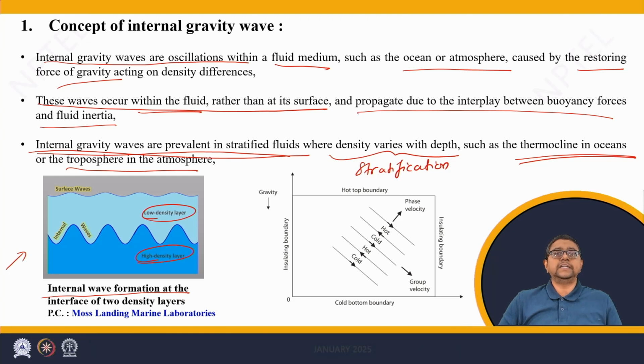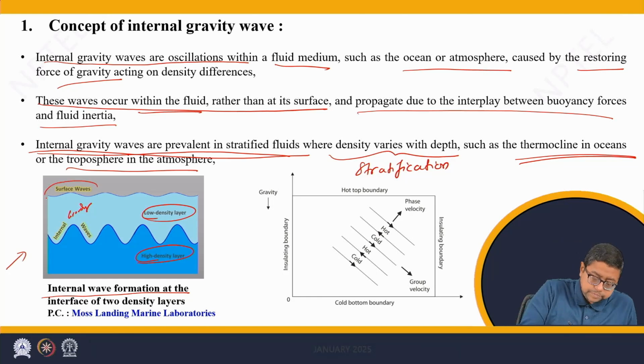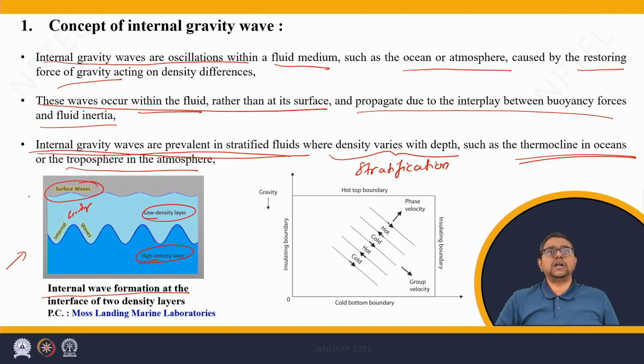Thus, the high density layer will be always below the low density layer. Now, if we perturb the interface of these layers, it will generate a wave. These waves are a type of internal gravity waves which are occurring within the fluid domain. These are not the same as the surface waves which are occurring at the top of the liquid.